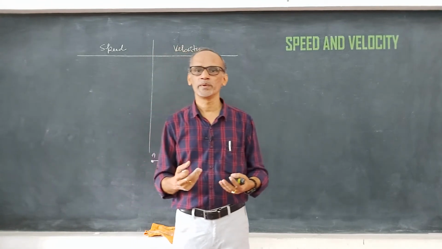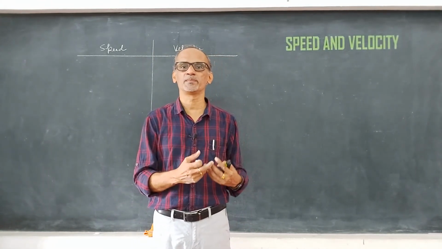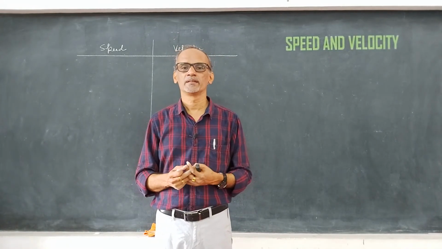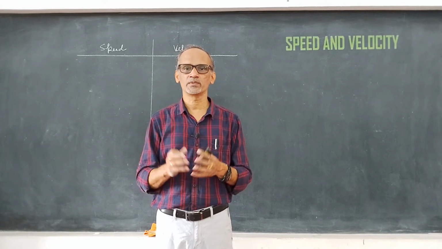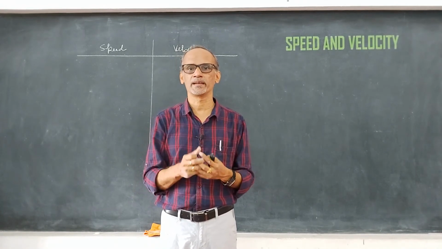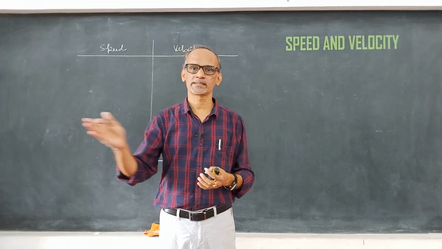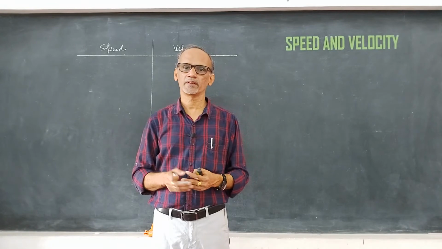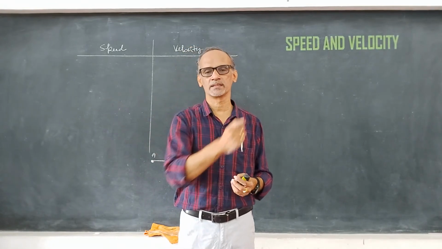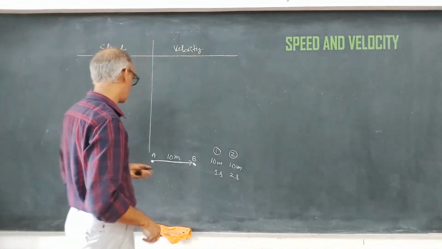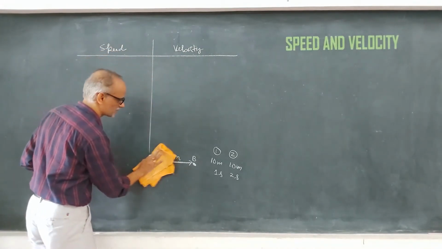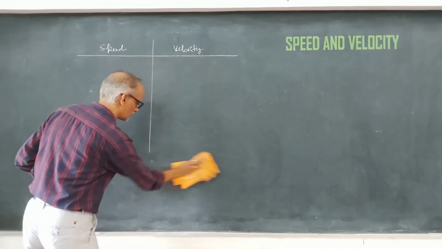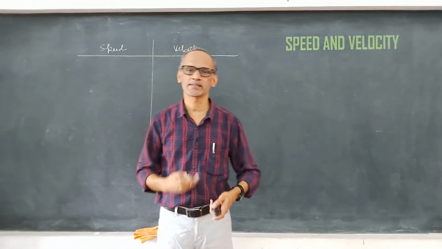Take track events, where we try to find the fastest man on earth by measuring the distance traveled, which is fixed, like 100 meters or 200 meters, and then measuring the time taken to cover it, giving us speed. So speed and velocity measure how fast an object is moving.